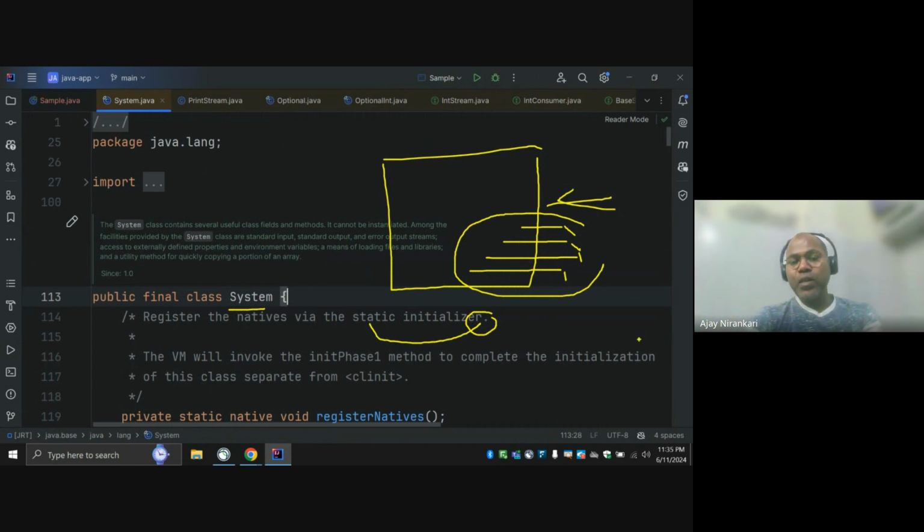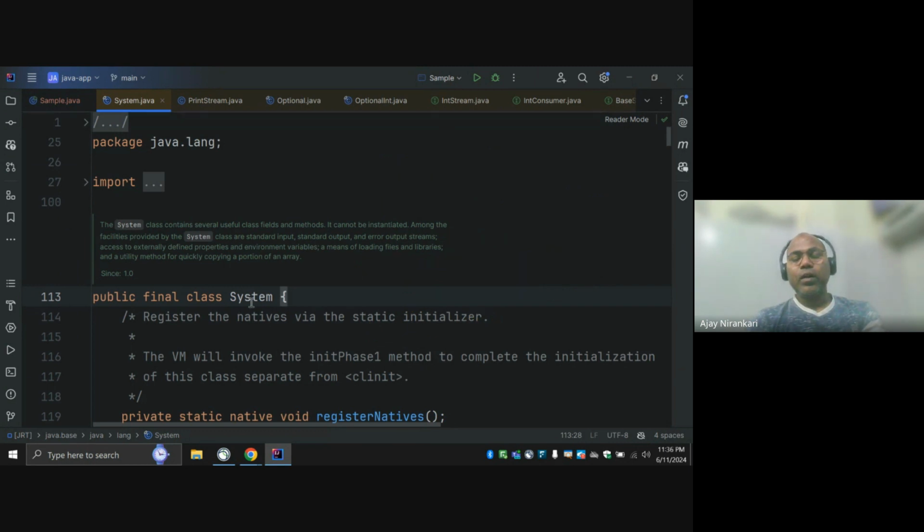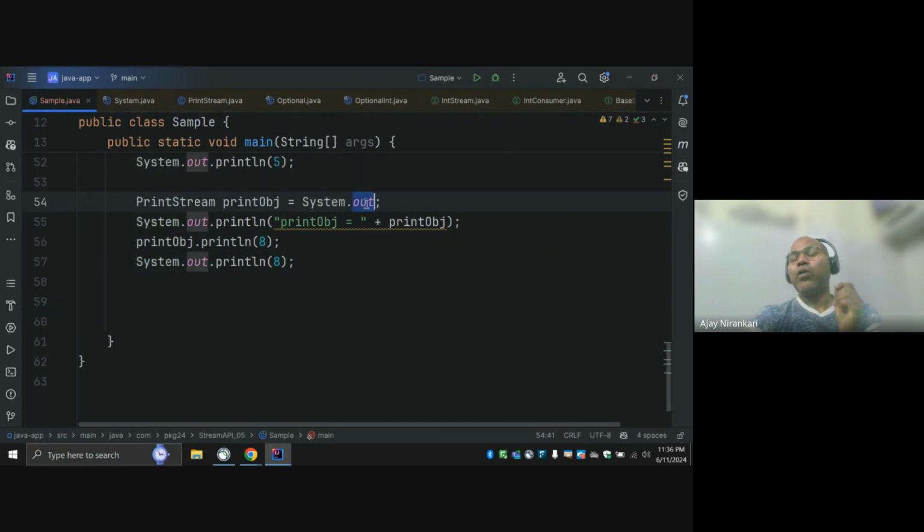I'm not going to talk more about what a static block, static variable, instance block or instance variable is. Later, whenever time permits, we will talk. But understand that whenever you write code like System.out, first the System class is going to initialize.